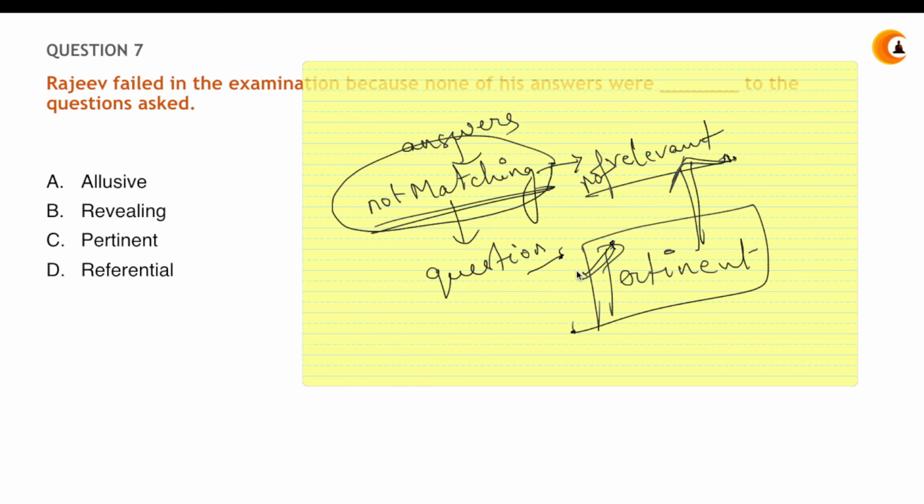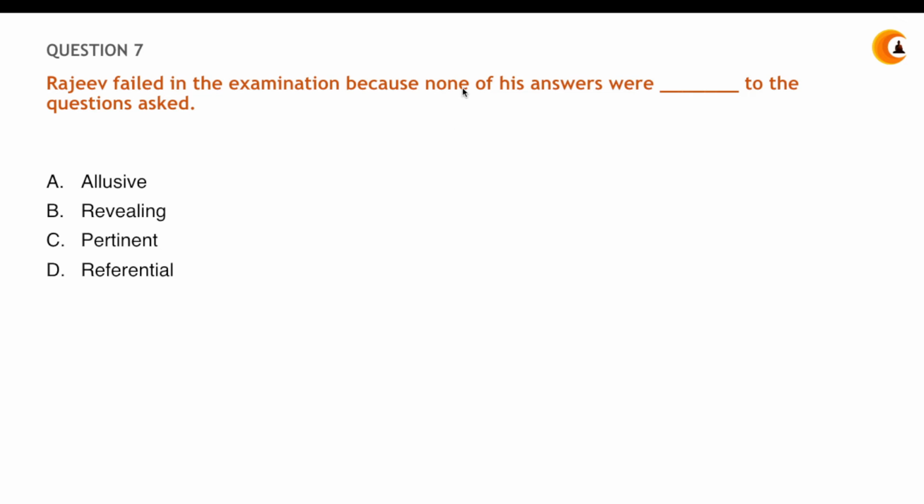That is, not relevant to the questions asked. Why did I write not pertinent? Because none is already here, so you don't have to add an extra no; giving it an extra meaning makes no sense. Rajiv failed in the examination because none of his answers were pertinent to the question asked.